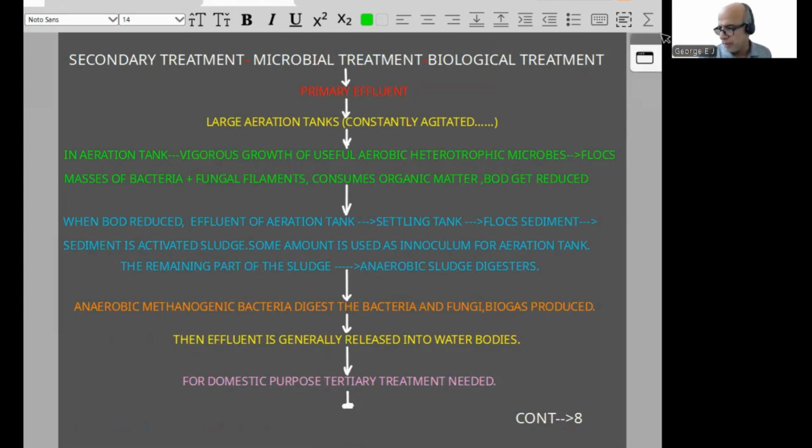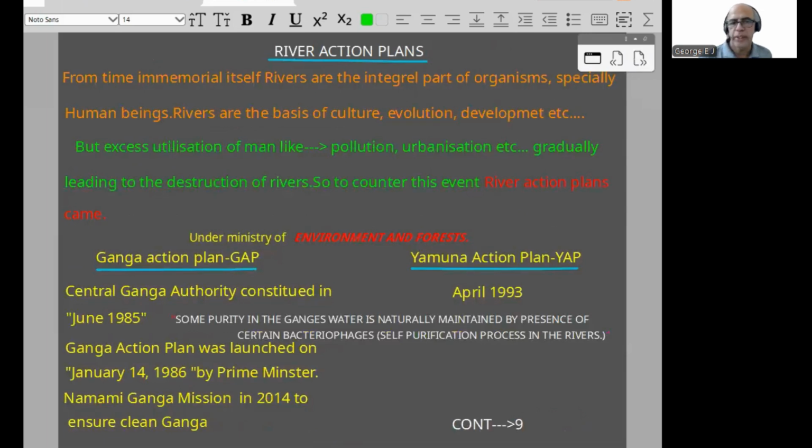Now comes the famous river action plan: why the river action plan came, what is the purpose, etc. In India, it is connected with the Ministry of Environment and Forests. Two action plans: Ganga Action Plan and Yamuna Action Plan. Central Ganga Authority was constituted in June 1985. Ganga Action Plan was launched on January 14, 1986, even though there is a confusion or controversy about 1985 or 1986, by the Prime Minister of that time.